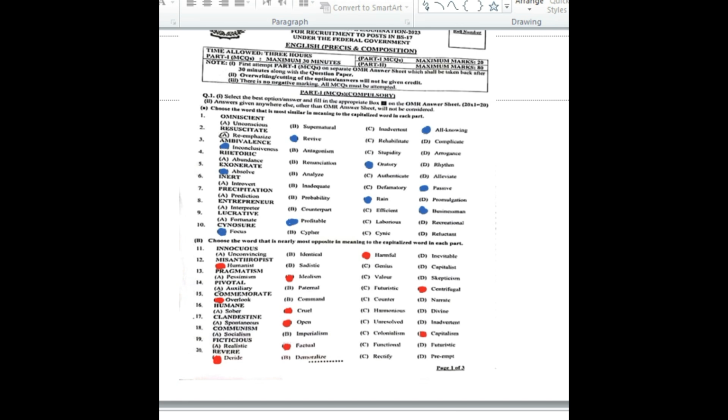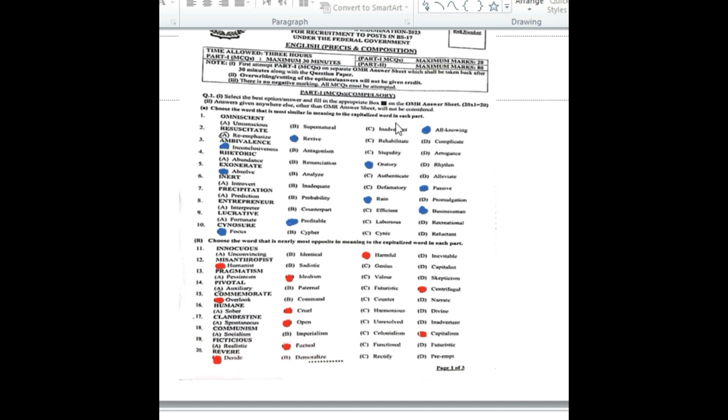Today I am going to discuss one of the most important topics of competitive examinations like CSS and PMS: synonyms and antonyms. This is the objective part of English Precis and Composition of the CSS 2023 exam. So let's get started. First of all, the first one, synonym: omniscient. Choose the word that is most similar in meaning to the capitalized word in each part.